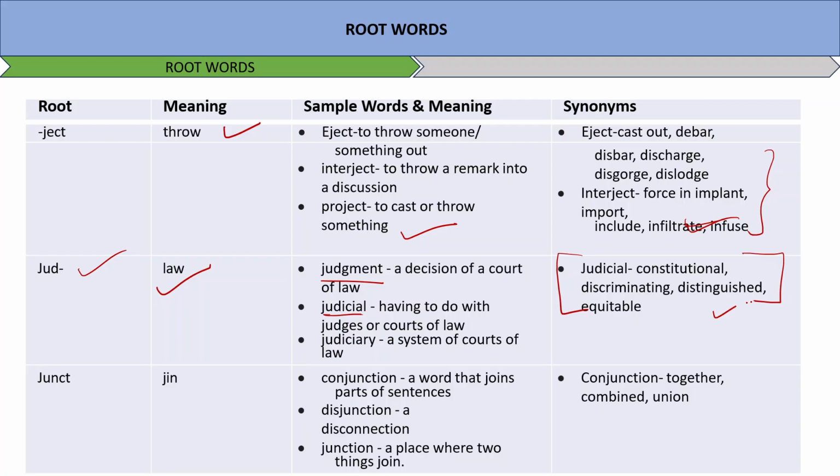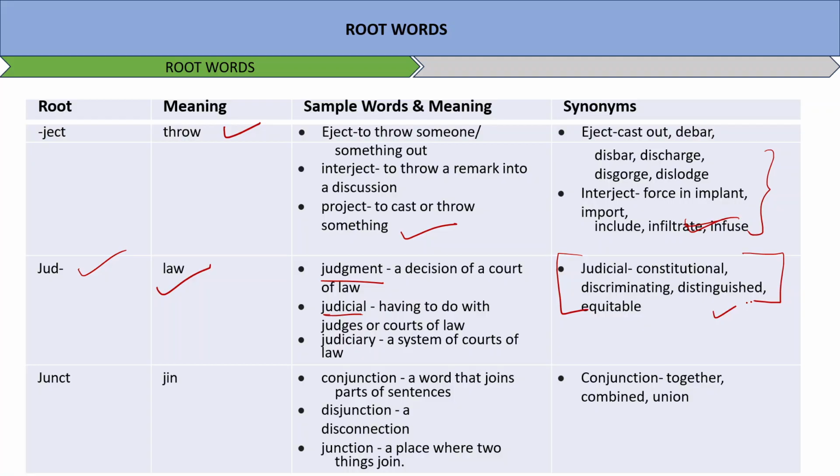Junct here means join. Conjunction, a word that joins parts of sentences. Disjunction, a disconnection. Junction, a place where two things join, basically. Okay, conjunction, we all know what conjunction is: joining words together, combined, union. Next words are, okay, we just did this word junct. Let's skip this one and move to the word juven.